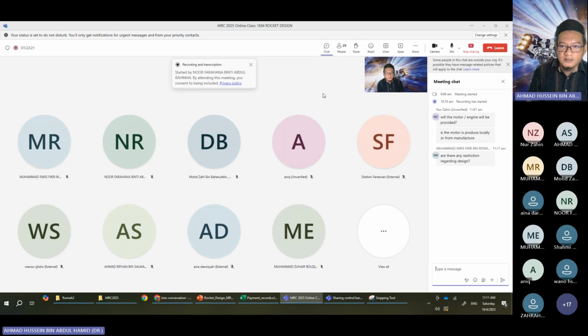Another restriction is the material. I forgot to mention, make sure that your fin and nose cone are made of either plastic or cardboard. Any hard material, steel or aluminium, is not allowed, for safety reasons.